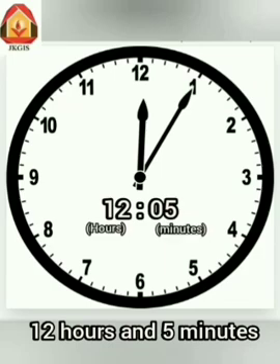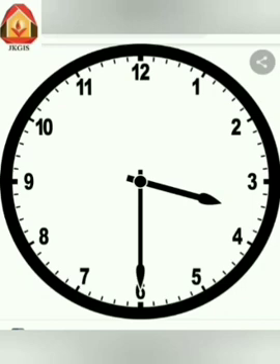Friends, let's see another clock. Remember, we first look at the short hand or hour hand. So here the short hand is between 3 and 4. So we know it is 3 o'clock. Now we look at the minute hand. It is pointing to the 6.